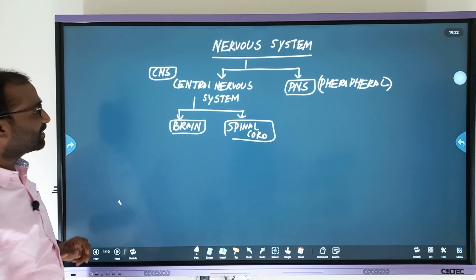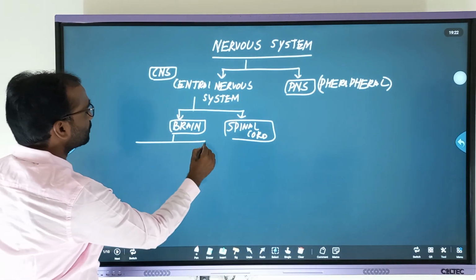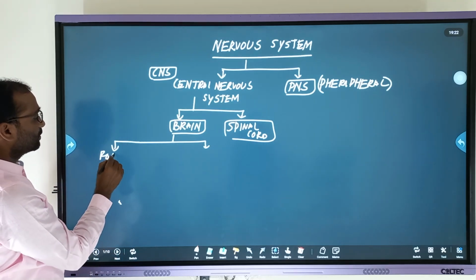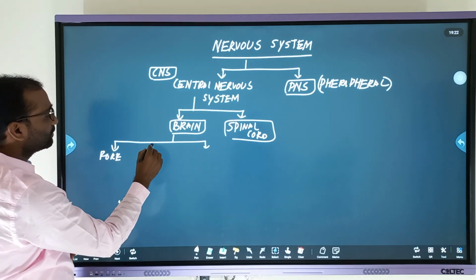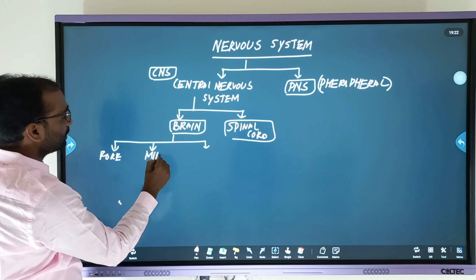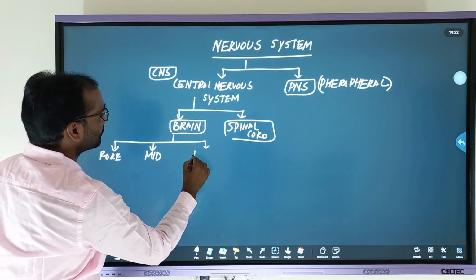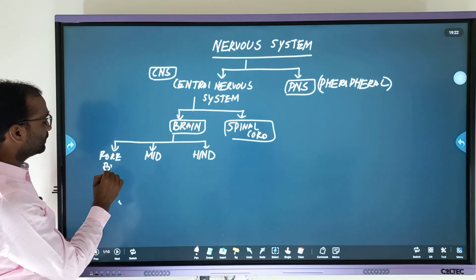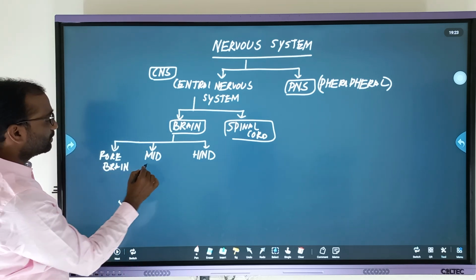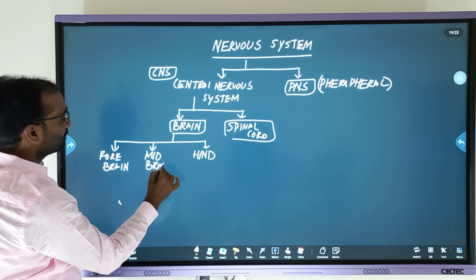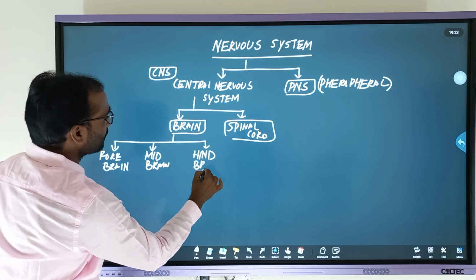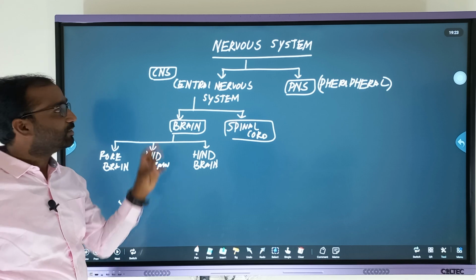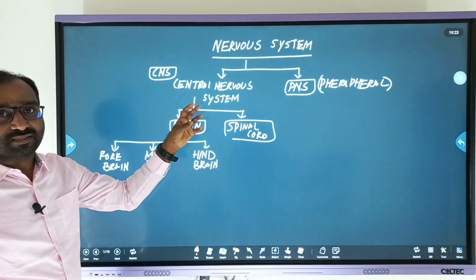The brain is categorized, or again divided, into forebrain, midbrain and hindbrain. So these are the three parts included under the brain, which is a part of the central nervous system.